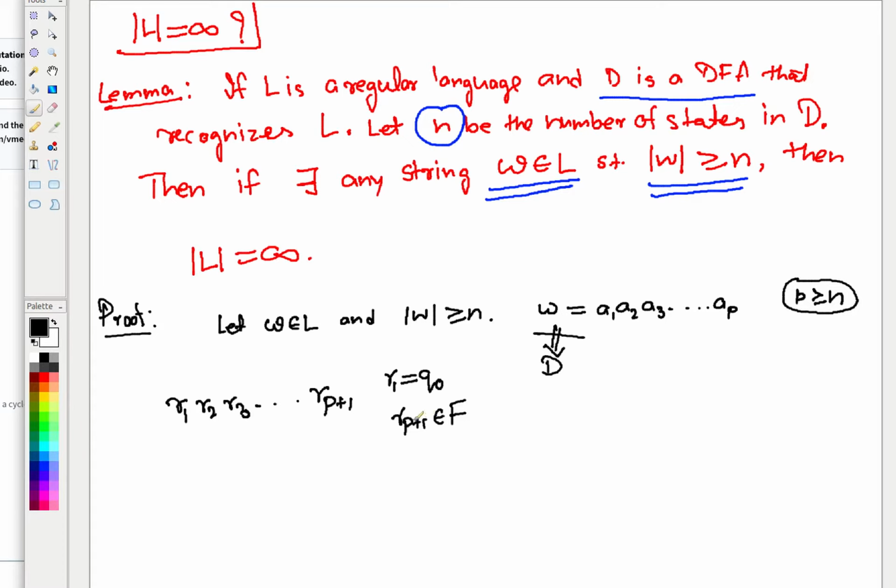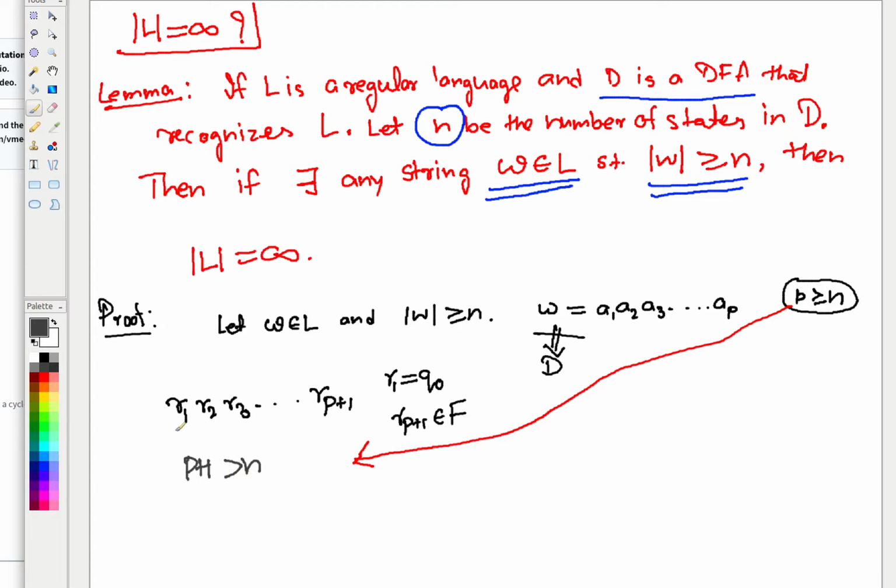Now, let's look at this sequence. We have said that P is greater than or equal to N, right? When P is greater than or equal to N, then one thing is very clear. You can state directly that P plus 1 will be strictly greater than N, right? That is very trivial. If P is greater than or equal to N, and I just added 1 to this side, then certainly you can strictly say that P plus 1 is greater than N.